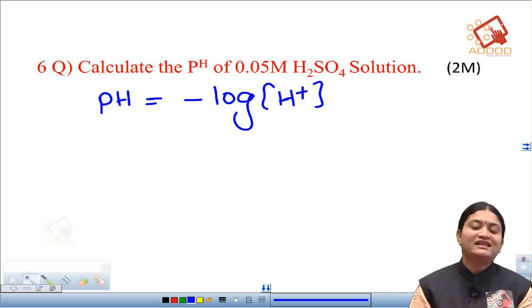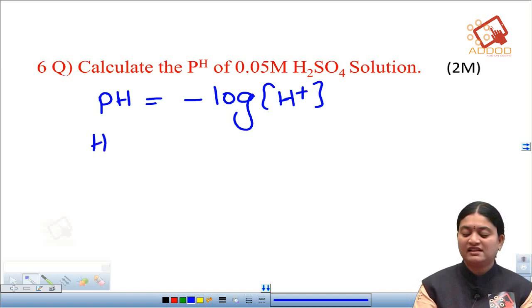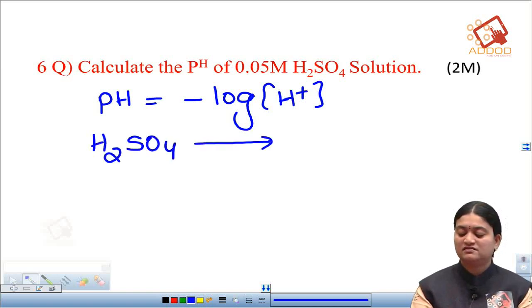Here they have given us sulfuric acid. Upon dissociation, this sulfuric acid gives us 2 H plus plus SO4 minus 2.